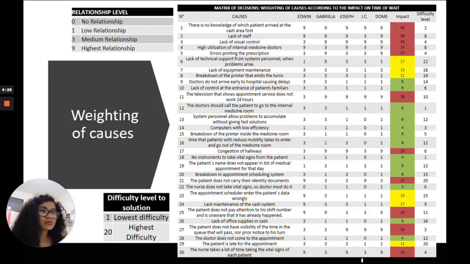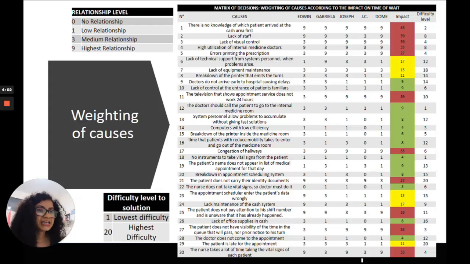The ones with the highest impact are shown in red. We have 11 in total, and the yellow color represents medium impact and the green color the lowest impact. Also, we have a criterion called difficulty level of solution.